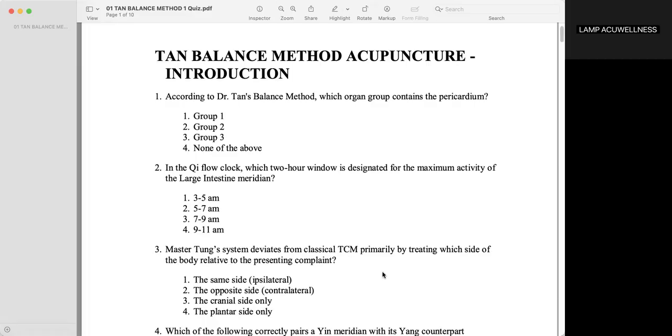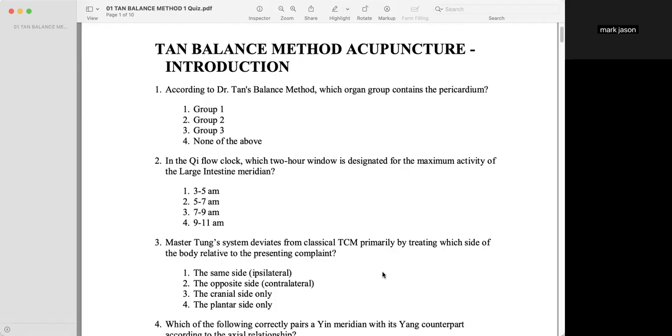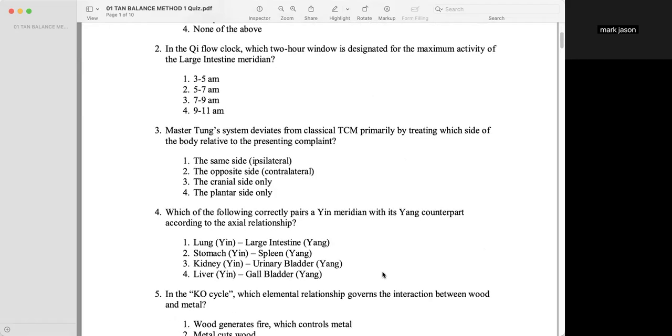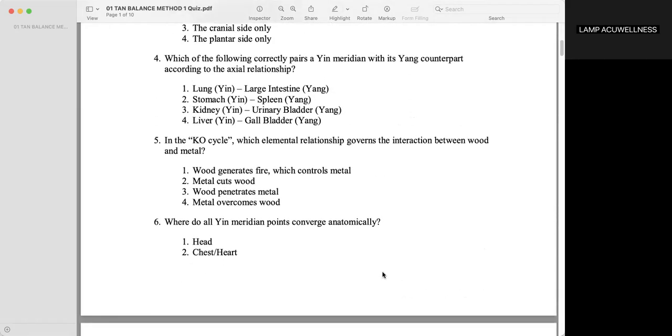The opposite side, contralateral. Which of the following correctly pairs a yin meridian with its yang counterpart according to the eggshell relationship? Lung yin, large intestine yang. In the Ke cycle, which elemental relationship governs the interaction between wood and metal? Metal cuts wood.